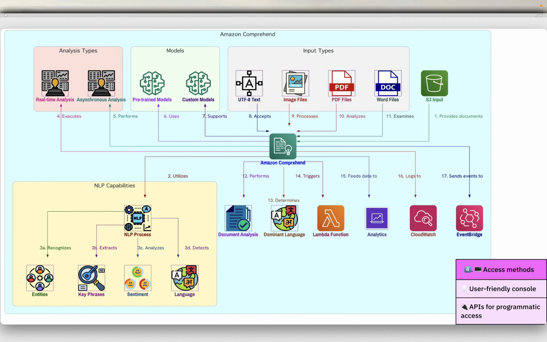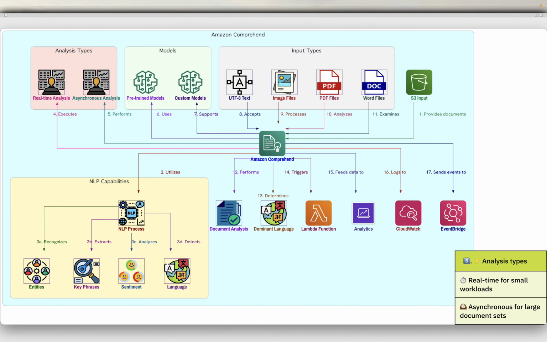You can access Amazon Comprehend's document analysis capabilities using either the Comprehend console for a user-friendly interface or the Amazon Comprehend APIs for programmatic access, providing flexibility for different user needs. Amazon Comprehend offers two types of analysis: real-time analysis for small workloads, providing quick results, and asynchronous analysis jobs for large document sets, allowing for processing of substantial amounts of data.